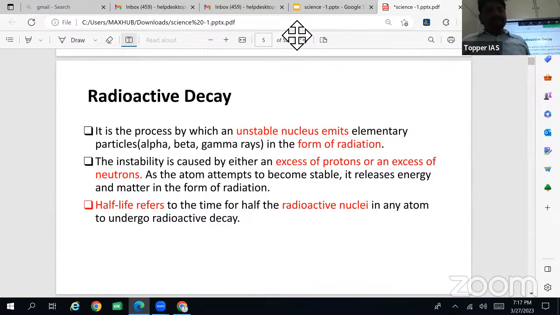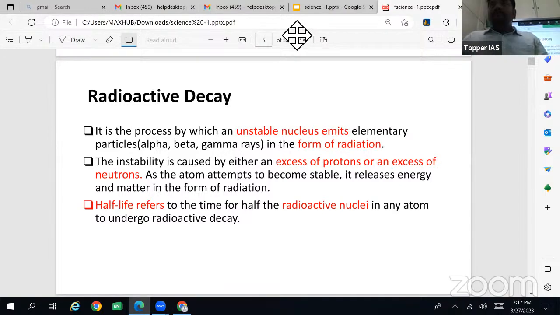So this is radioactive decay. So what is radioactive decay? It is the process by which an unstable nucleus emits elementary particles, like alpha, beta, gamma, in the form of radiation. That itself is called radioactivity. So radioactivity is the process where unstable nuclei emit particles or elementary particles to achieve stability. So alpha, beta, gamma, positron, neutron, or even gamma rays.